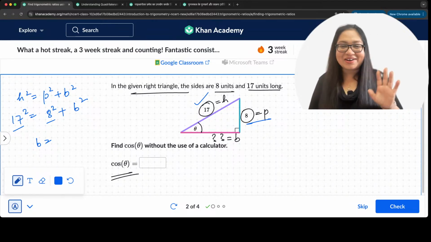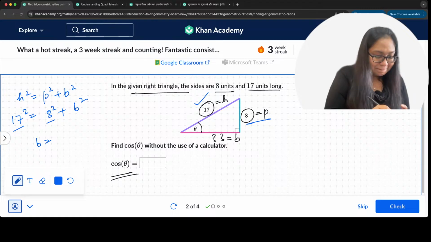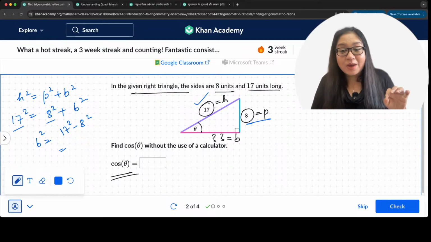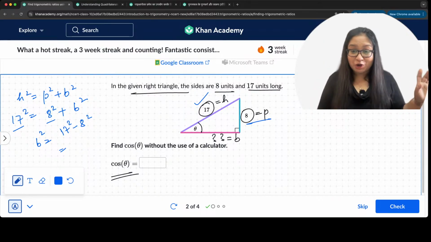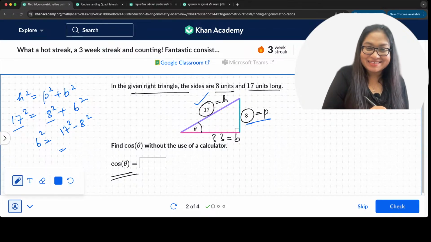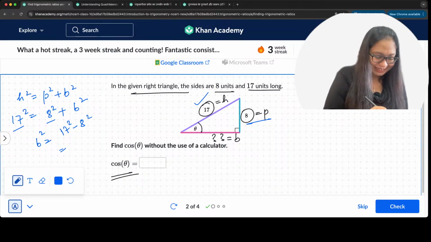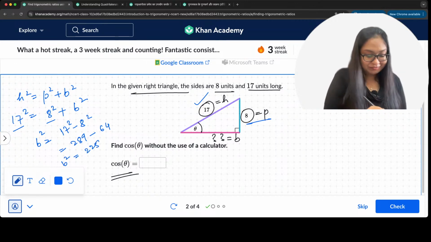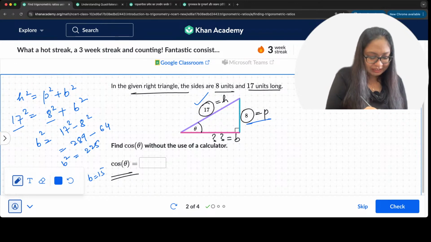So, b square will be equal to 17 square minus 8 square, that is 289 minus 64, which gives me 225. So b square is 225. That means b is equal to 15.